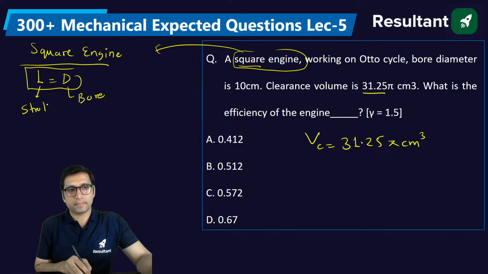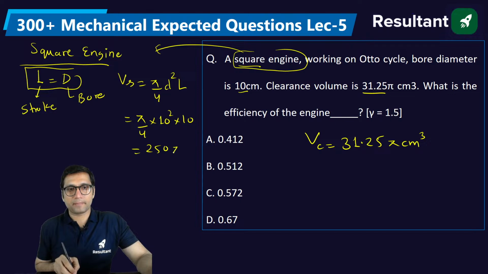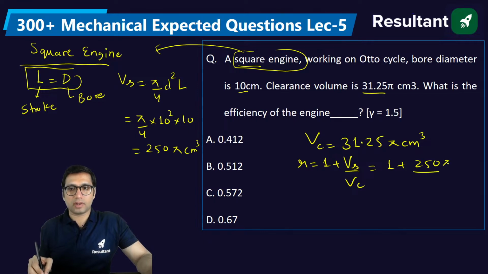This is very important. All right. So swept volume is equal to pi by 4 d square into L. Here d and L are equal, that is 10 centimeters. So you can directly find this: pi by 4 into 10 square into 10, that is 250 pi centimeter cube will be swept volume. Now, you know that compression ratio is 1 plus swept volume by clearance volume. So this will be 1 plus 250 pi divided by 31.25 pi.